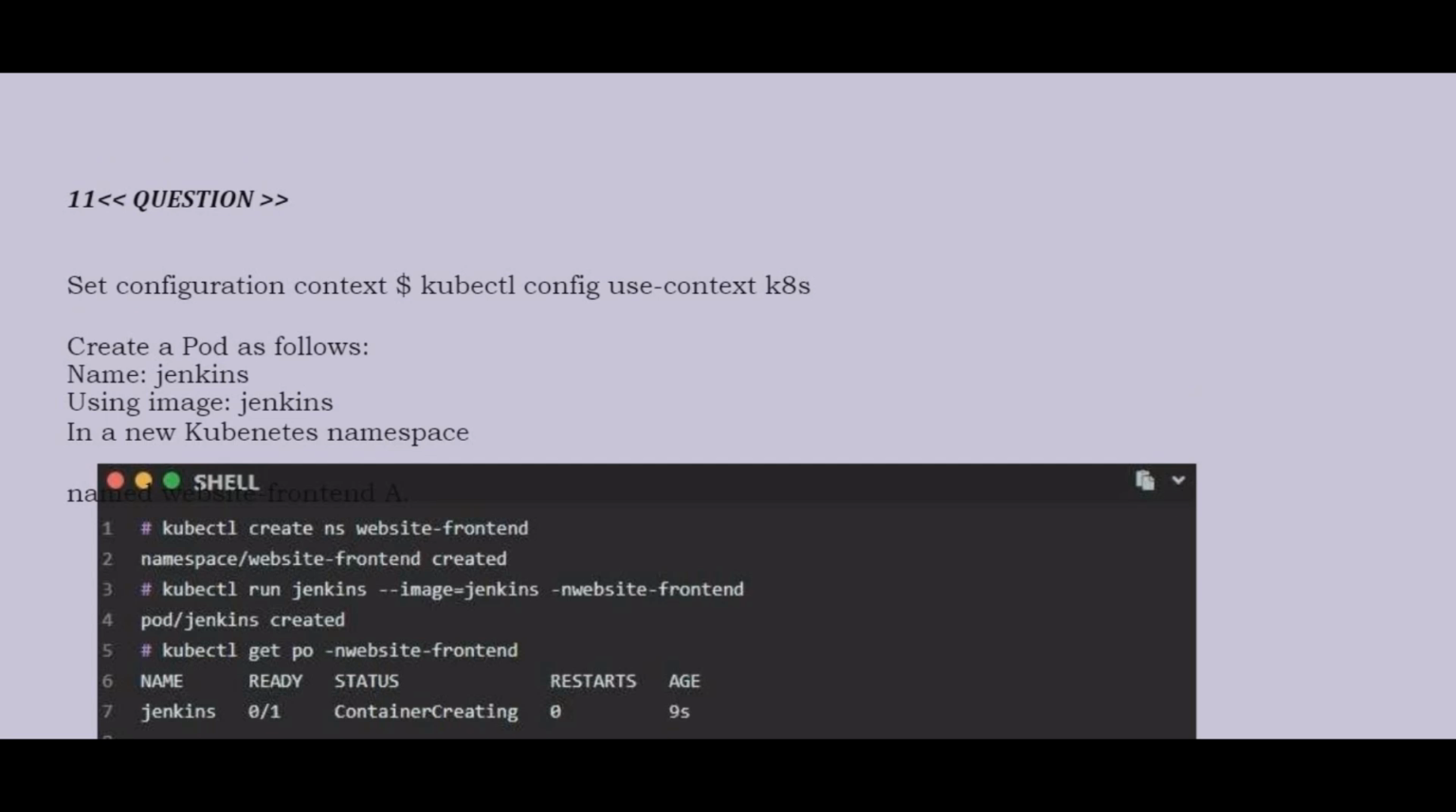Question is set configuration context kubectl config use-context k8s. Create a pod as follows. Name jenkins using image jenkins in a new Kubernetes namespace. Now see the answer.